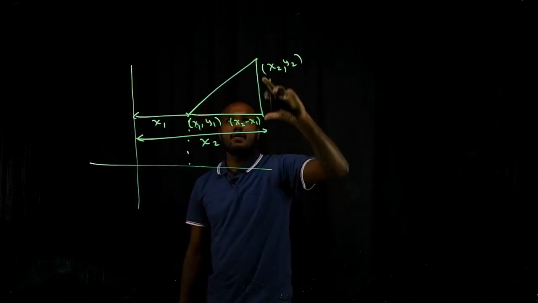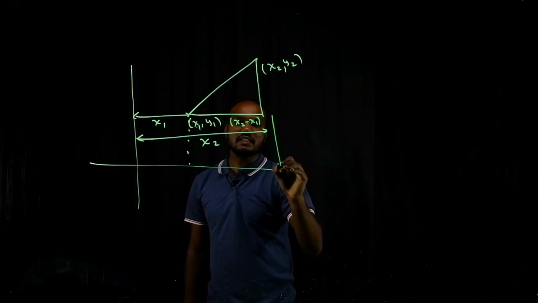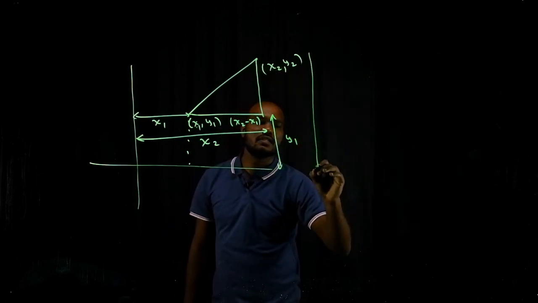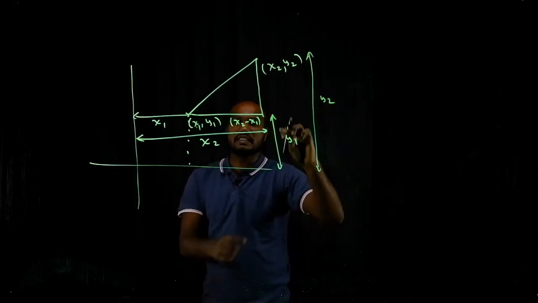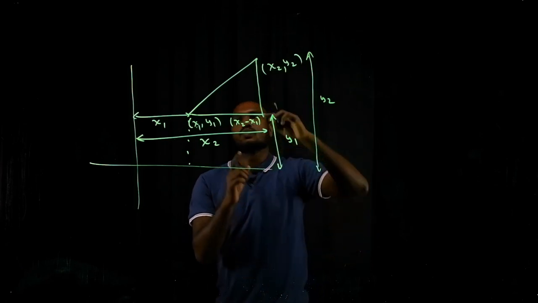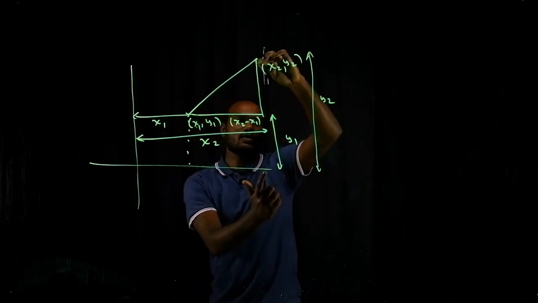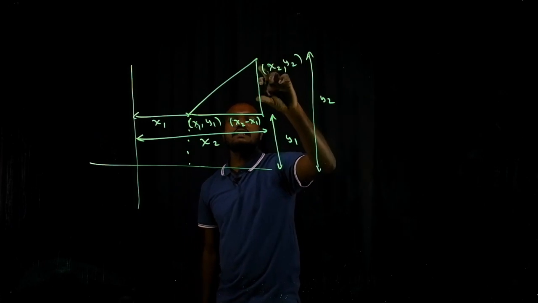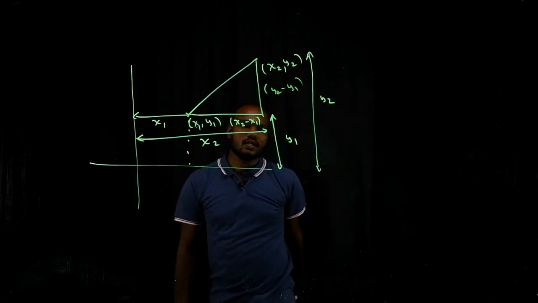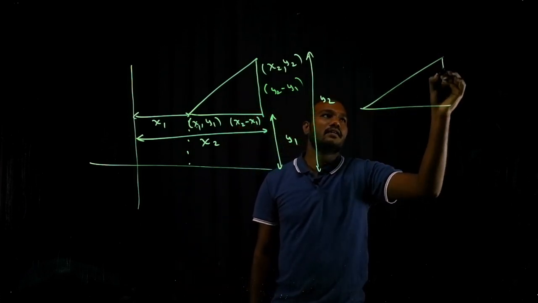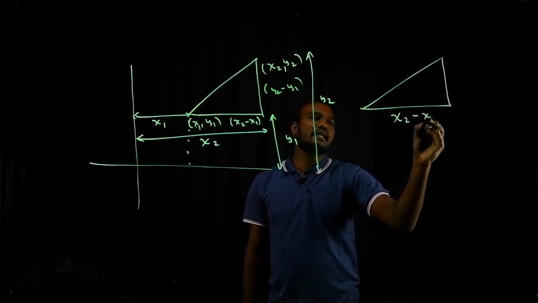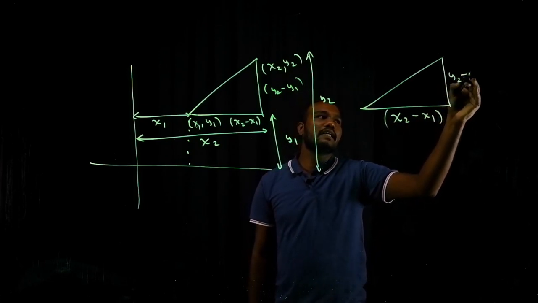In the same way, now I have to know this distance. This distance is y1, and this distance is y2. So this will also become y1, and here also y2 is there. Now this much distance is bigger minus small, that is y2 minus y1. Now I have a right angle triangle, where this distance is x2 minus x1 and this distance is y2 minus y1.